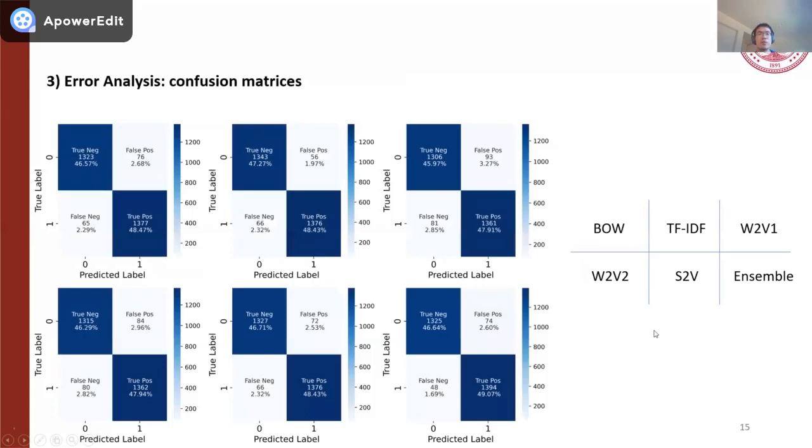And for the third part, we analyze the errors and the wrong predictions given by different word vectors and different models based on different text vectorization algorithms. Firstly, we show the confusion matrices given by different models. Here we could see that most models perform really well, with the majority of the cases clearly landing on the diagonal lines in the true negative or true positive predicted region.